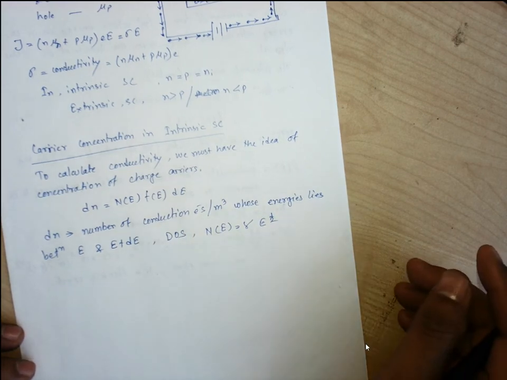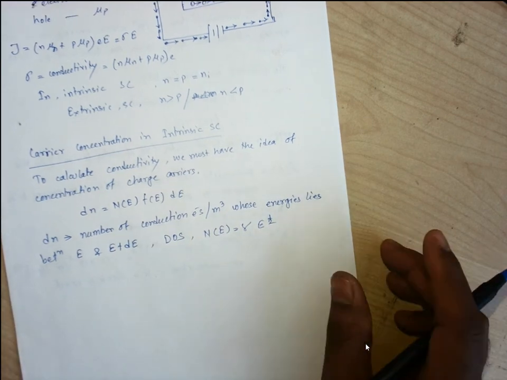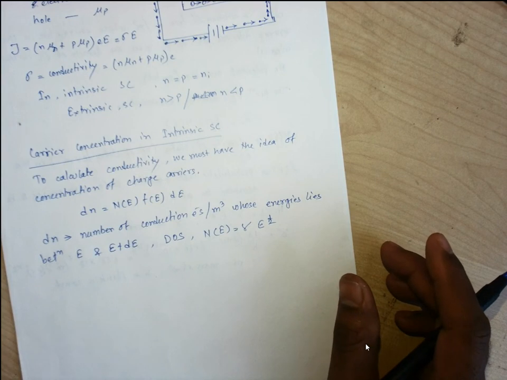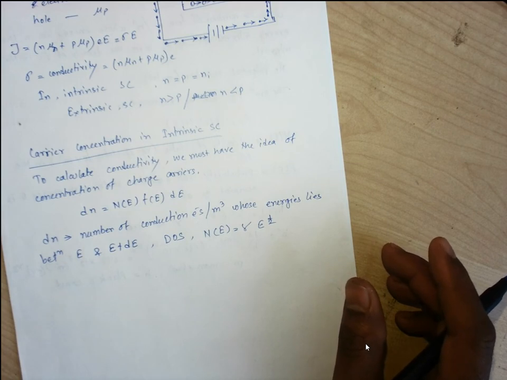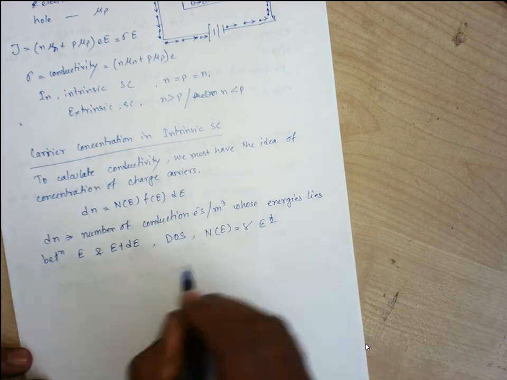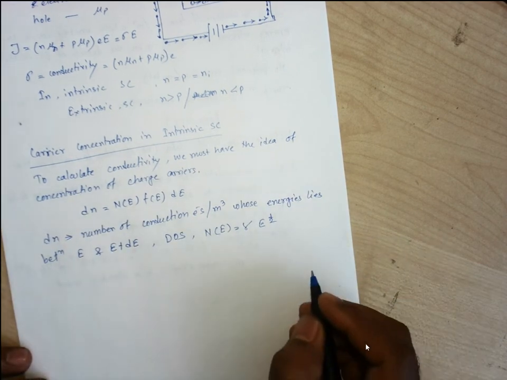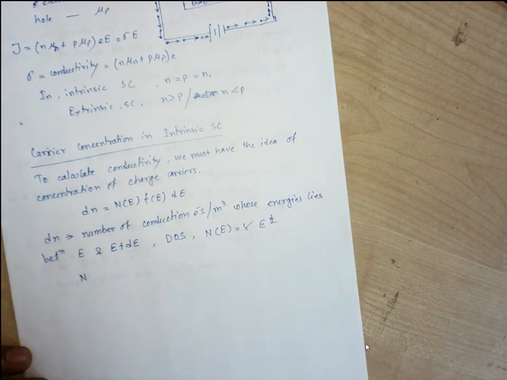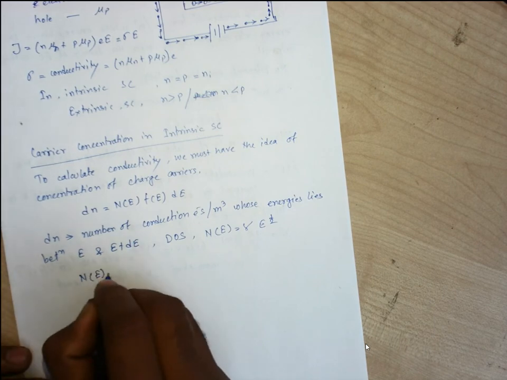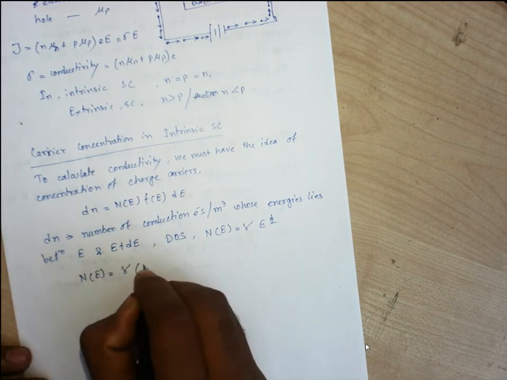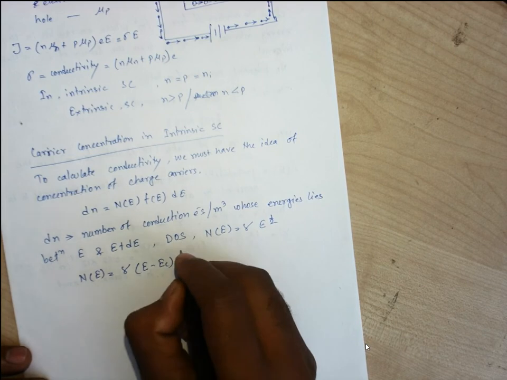As we are considering the free electrons, obviously those free electrons lie in the conduction band, right? So we consider an energy level from E up to the conduction band. This expression will be modified: for free electrons, Ne will be gamma into (E minus Ec) to the power half.